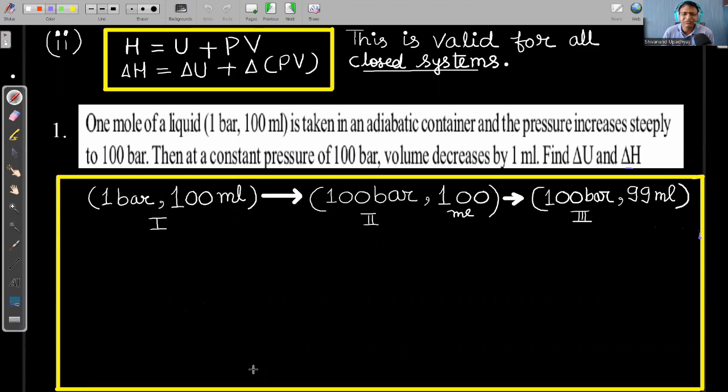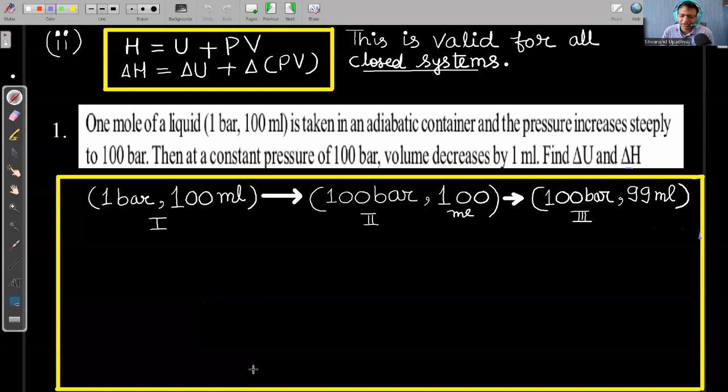So it's simple to explain. At low temperature, only translational degree of freedom is active. So for the hydrogen molecule, the Cv value is equal to 3R by 2. As we increase the temperature near room temperature, translational and rotational both will be active, so Cv is 5R by 2. Then if we increase the temperature further, under high temperature conditions, all three will be active, so Cv will be 7R by 2. And on further increasing the temperature, the bond between the hydrogen atoms will break, and because of that, the molecule will behave like a monoatomic gas. For a monoatomic gas, the Cv value is equal to 3R by 2.